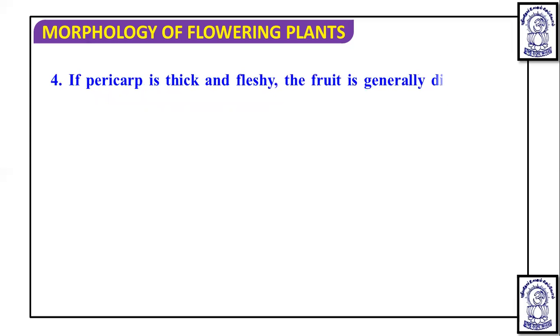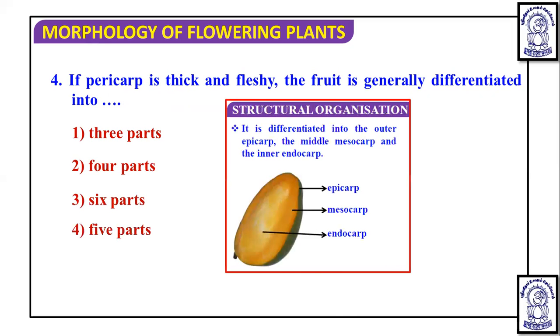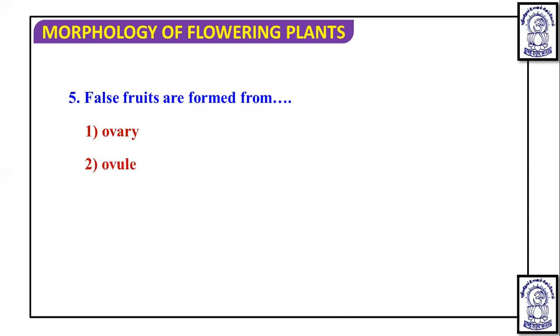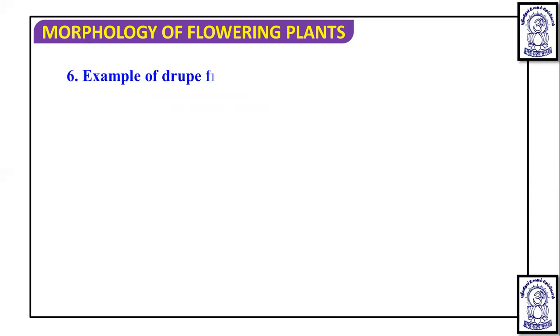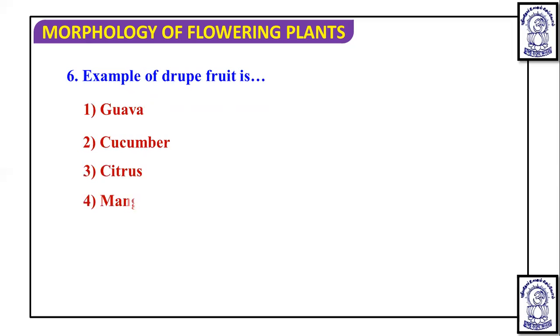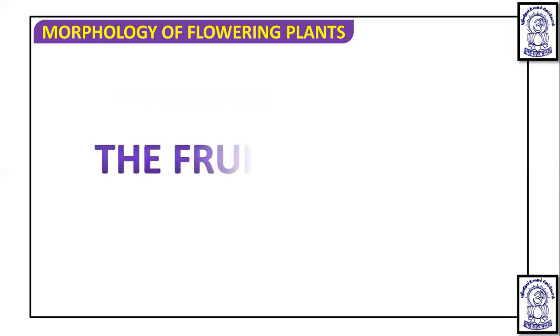If the pericarp is thick and fleshy, the fruit is generally differentiated into epicarp, mesocarp, and endocarp, so it should be 3 parts. False fruits are formed from plant parts other than the ovary, that is, thalamus or pedicel. Example of a drupe fruit: guava is a berry, cucumber is a pepo, citrus is a hesperidium, mango will be the answer, which is a drupe fruit, like mango and coconut.